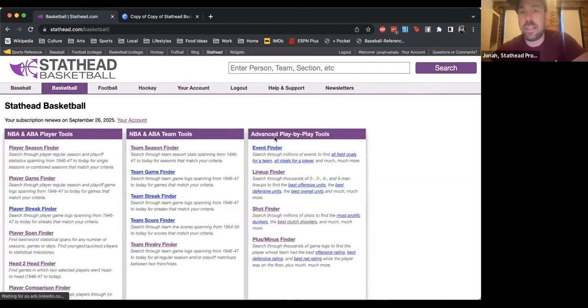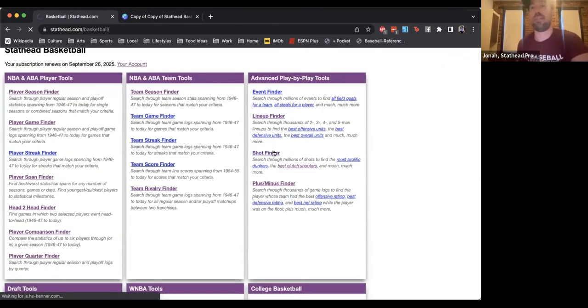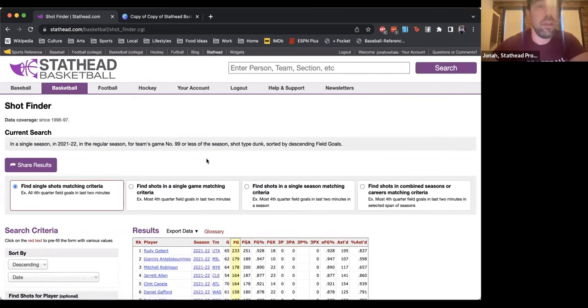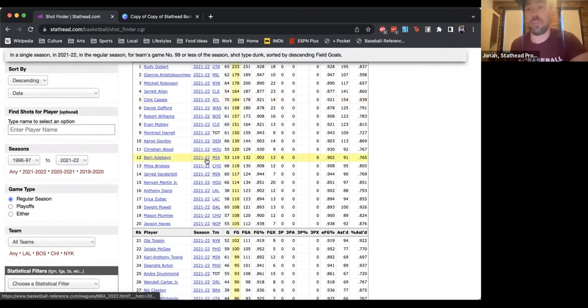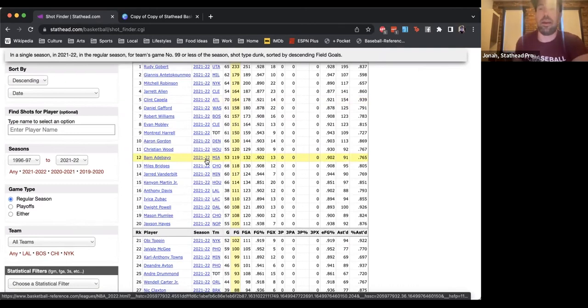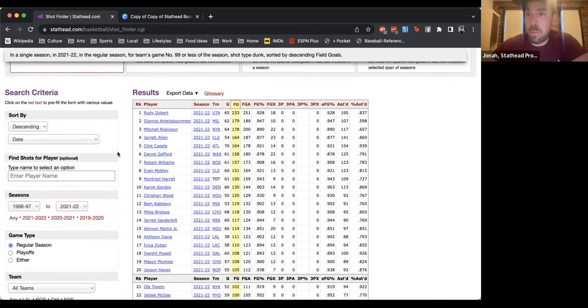So that's what you can do in the lineup finder. And the last thing I'm going to show really quickly before we get into questions is the shot finder. This shows you every single shot taken in our play-by-play database, built off of every single shot since 1996-97. And because it's play-by-play data, we know a lot about these shots. We know the exact moment in the game that it was taken, the time and the quarter. We know what the score was when they took the shot. Obviously, we know whether it went in or not.